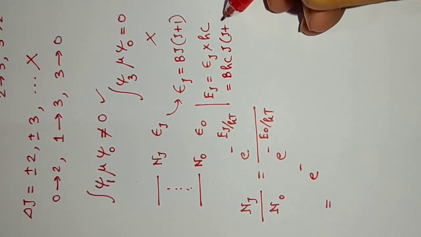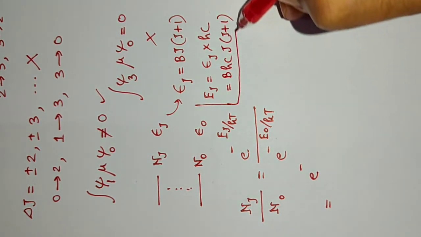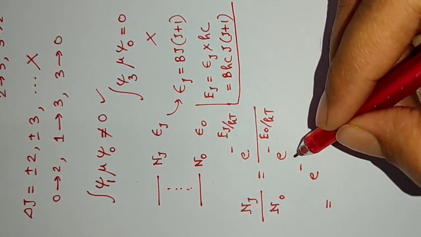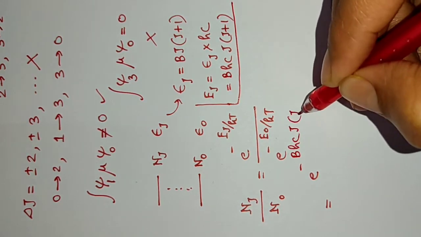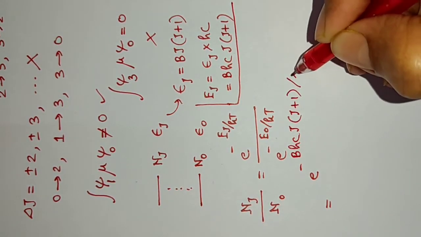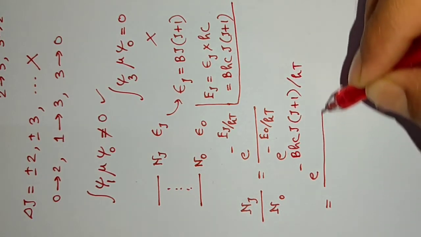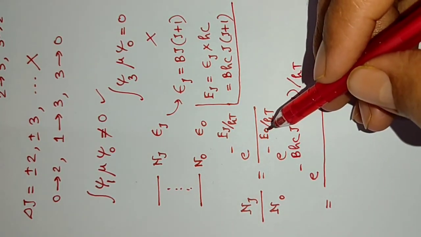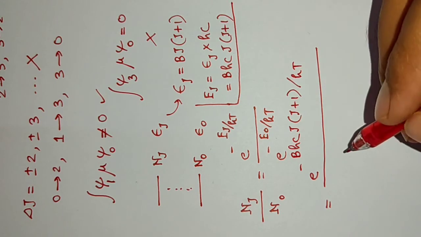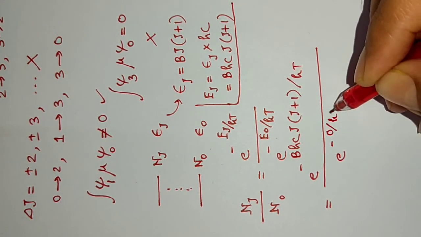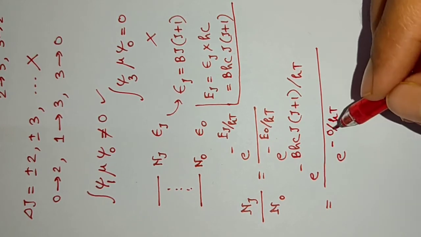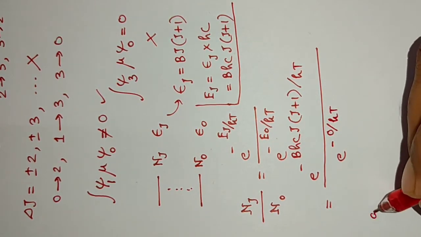Bhc into j plus 1. This is the expression. So here we will write Bhc into j plus 1 upon kT. For the ground state, it will be 0. So it will be e to the power minus 0 upon kT. E to the power minus 0 upon kT means e to the power 0, which means 1. So we will get